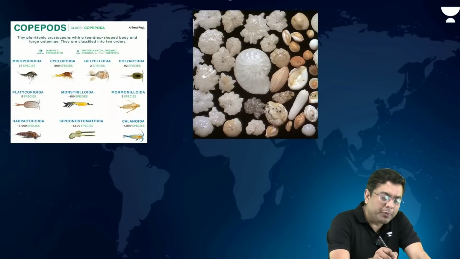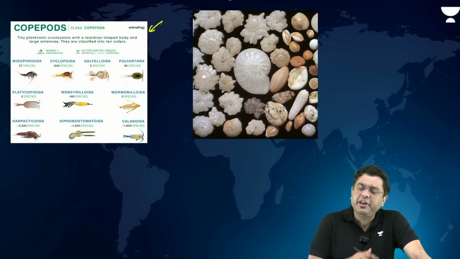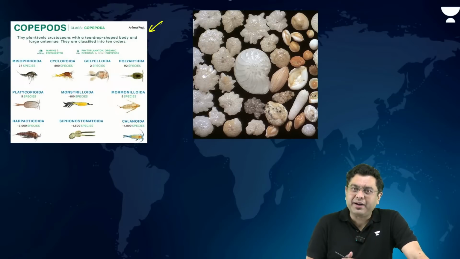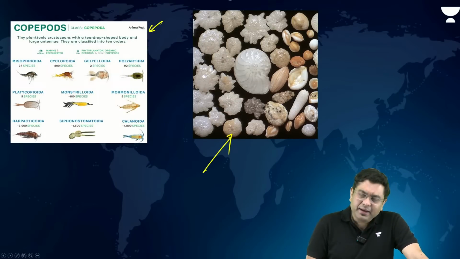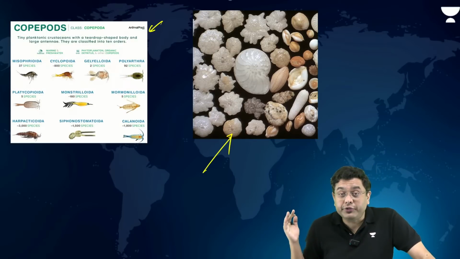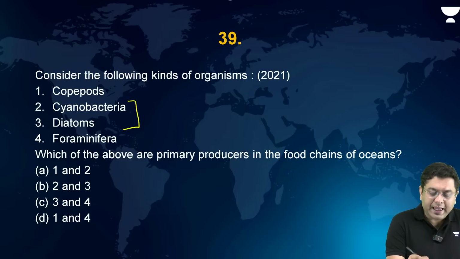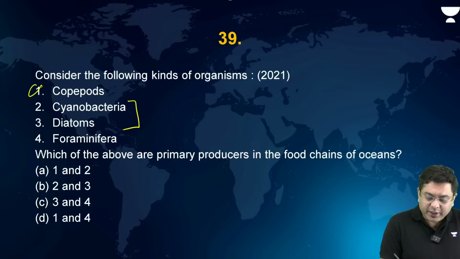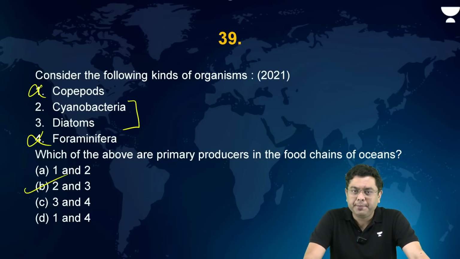If you take a look at copepods, amongst the crustacean species, very small, they feed on the small planktons out there. And then foraminifera, again feeding on the small producer species. So these are your primary consumers. These are not your producer species. So 1 and 4 can be eliminated. The correct answer is going to be B, that is 2 and 3 only. I hope by application of logic, most of you would be able to arrive at the correct answer.